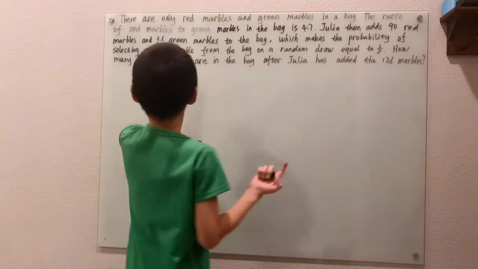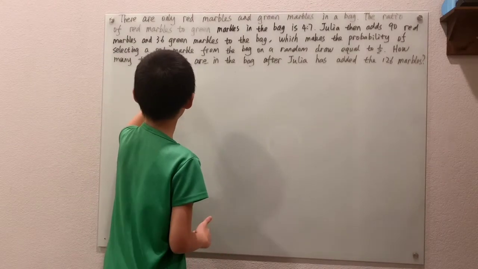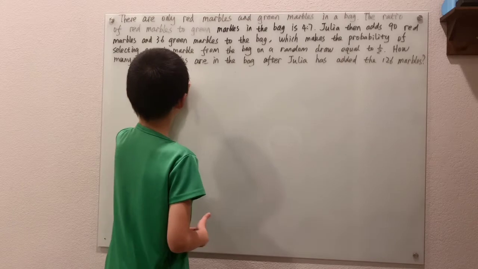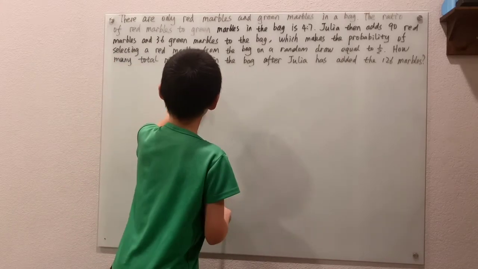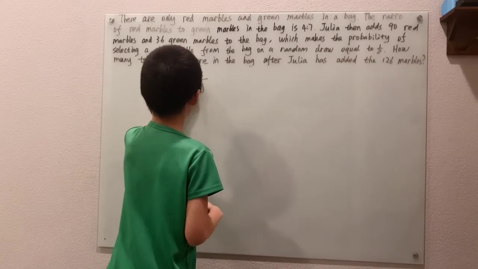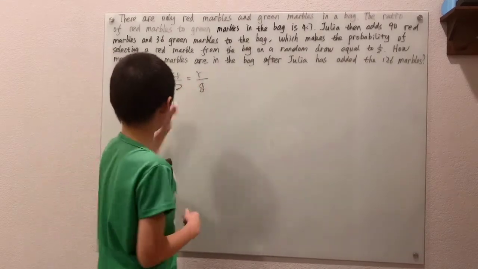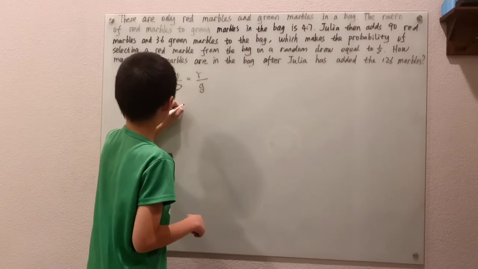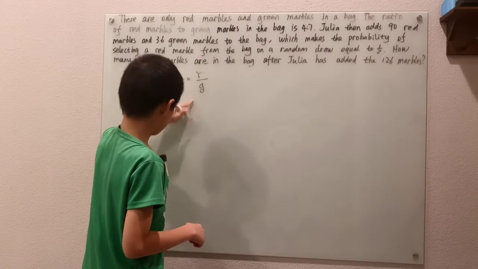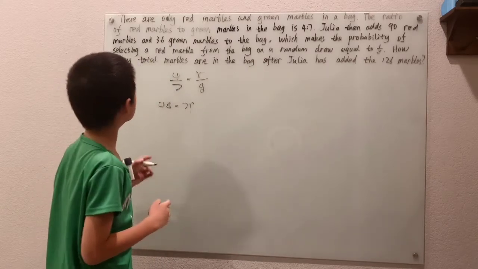Well, there's a couple equations that I can write here. We know that 4 to 7, or 4 over 7, is the ratio of red to green marbles at the start. And of course I can cross multiply here and get 4g equals 7r.